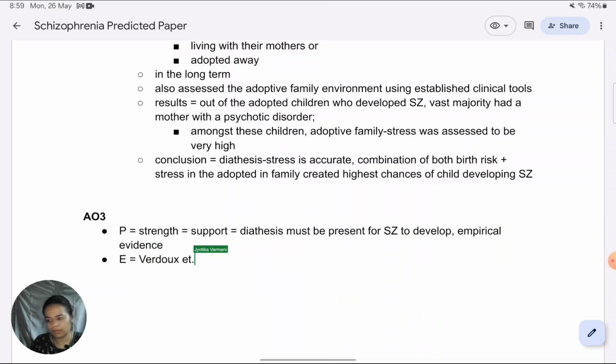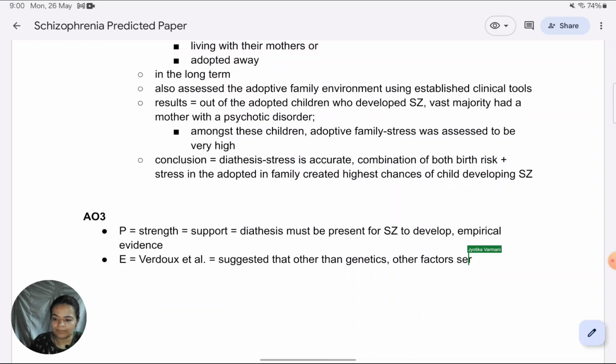Again, too many possible studies are there. You could take any. In fact, in their study, what they have shown is it is not necessary that the vulnerability be genetic. There can be many types of vulnerabilities that could result in schizophrenia, but they do substantiate the point that diathesis or vulnerability has to be there. So they indicated that other than genetics also, they're not saying that genetics do not create vulnerability. They acknowledge that, but along with that, there can be other factors serving as diathesis.